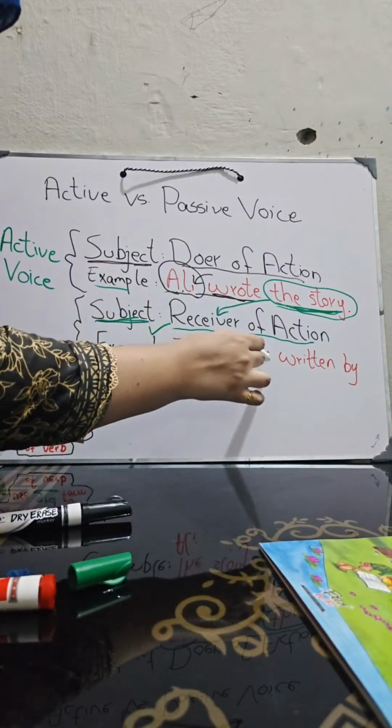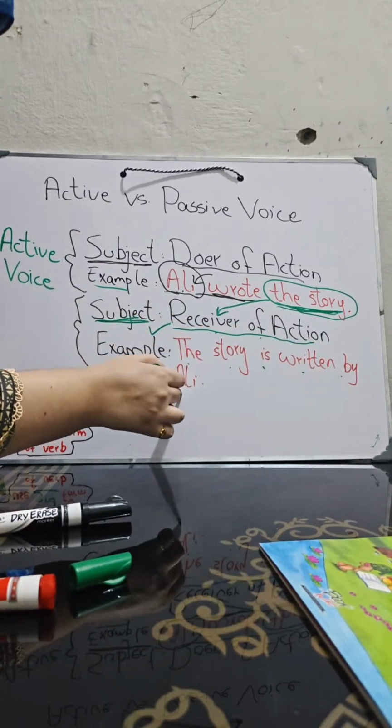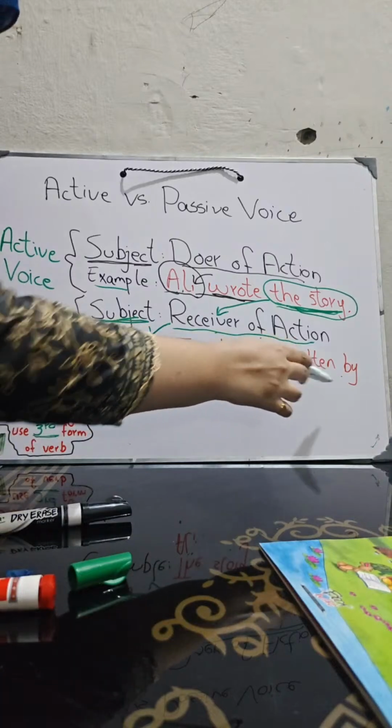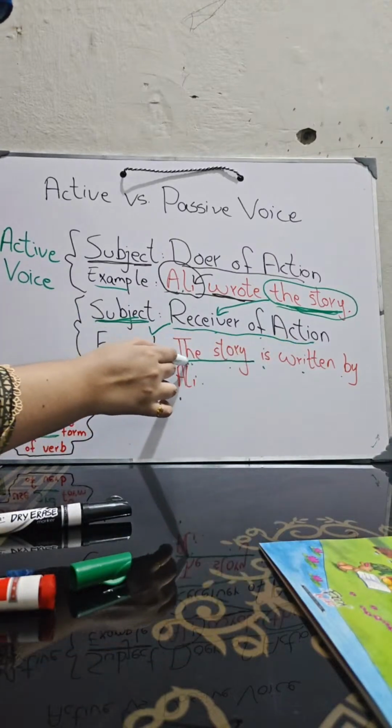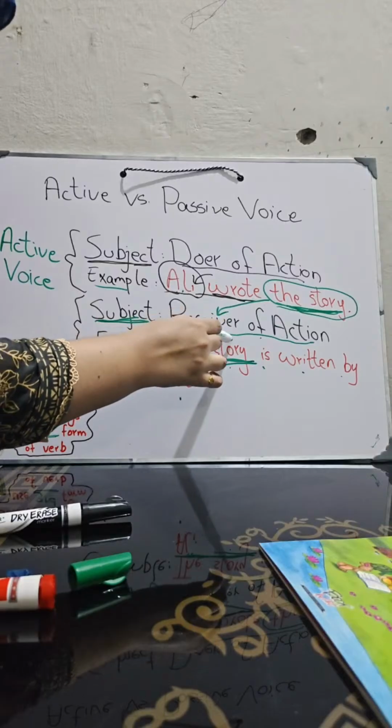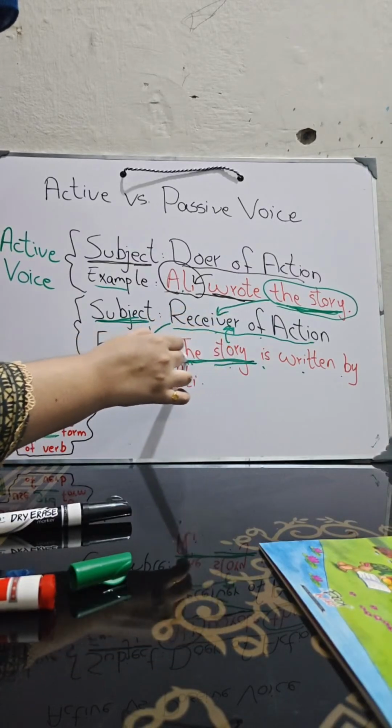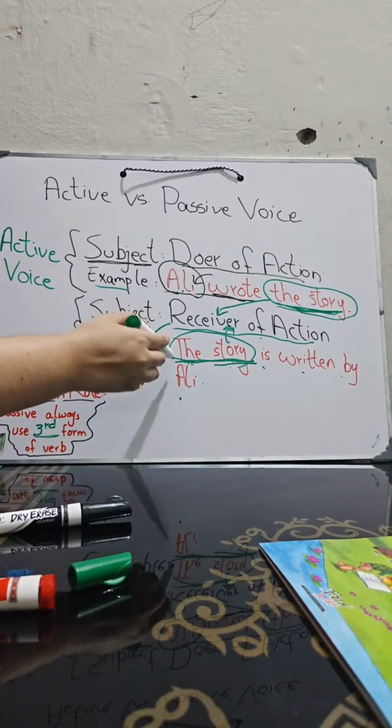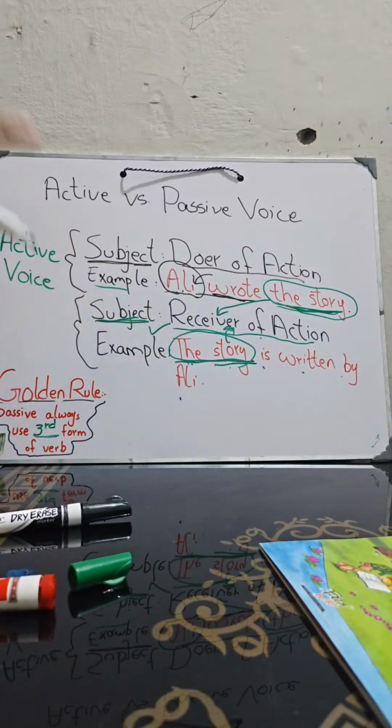The story is written by Ali. Here the subject is the one which was basically the receiver of action. So keep it in your mind, this type of sentence in which you have a subject that is the receiver of action is called passive voice. And there is one golden rule.